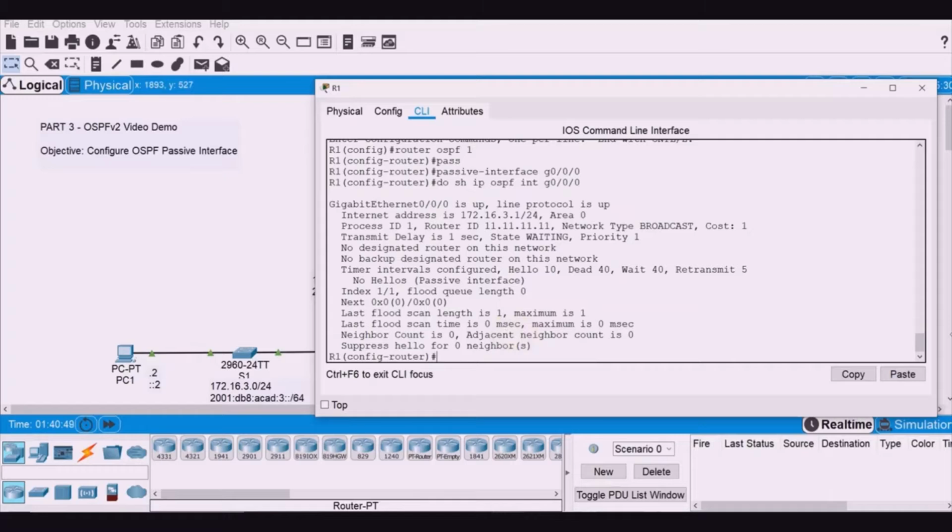Now, if you observe there, no hellos, passive interface. Now we need to go to R2 and R3 to verify whether the LAN on R1 is there, since we already have defined passive interface there.